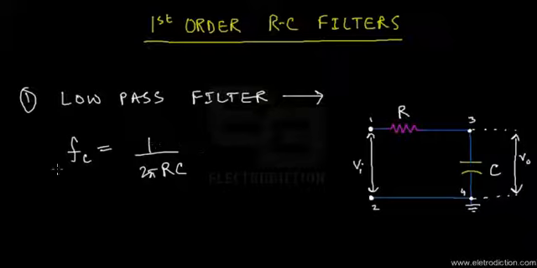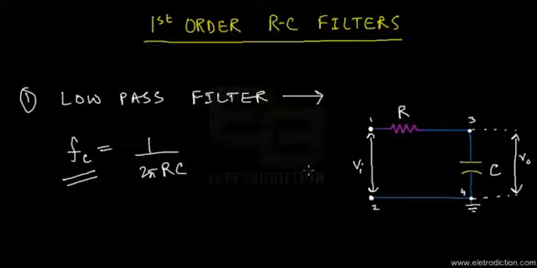This is the cutoff frequency of all sorts of RC filters. Be it a low pass filter or a high pass filter, it doesn't matter. This FC always represents the cutoff frequency of a first order RC filter.